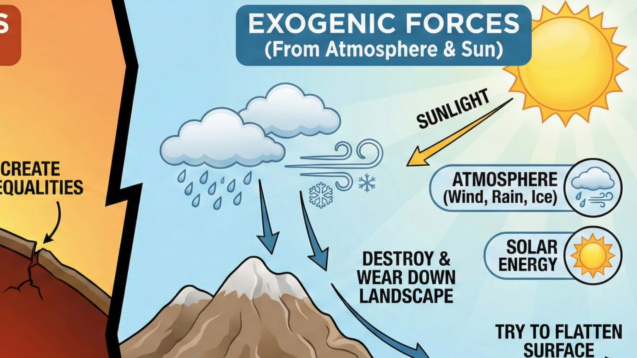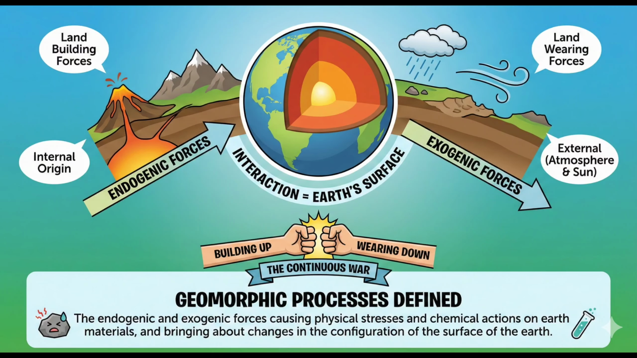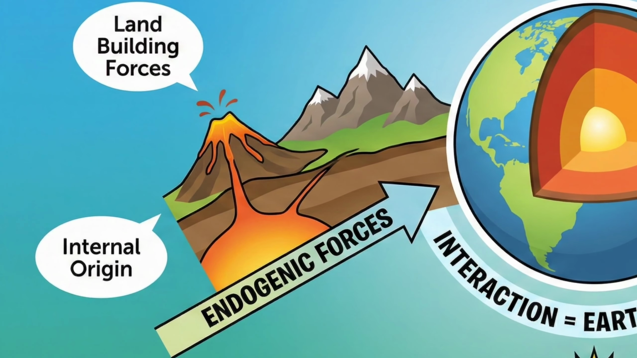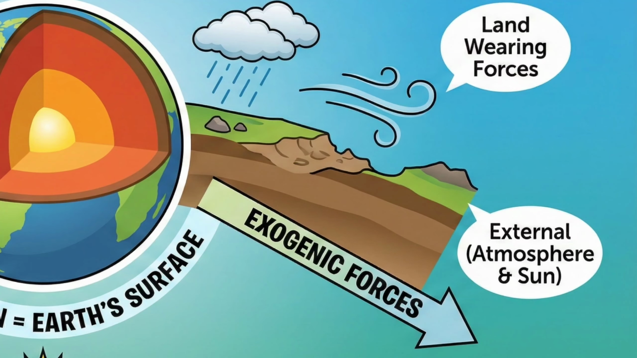Second, the exogenic forces. These originate from the atmosphere and the sun. Their job is to destroy. They wear down the landscape. They try to flatten the surface. In geographical terms, endogenic forces are land-building forces, while exogenic forces are land-wearing forces.